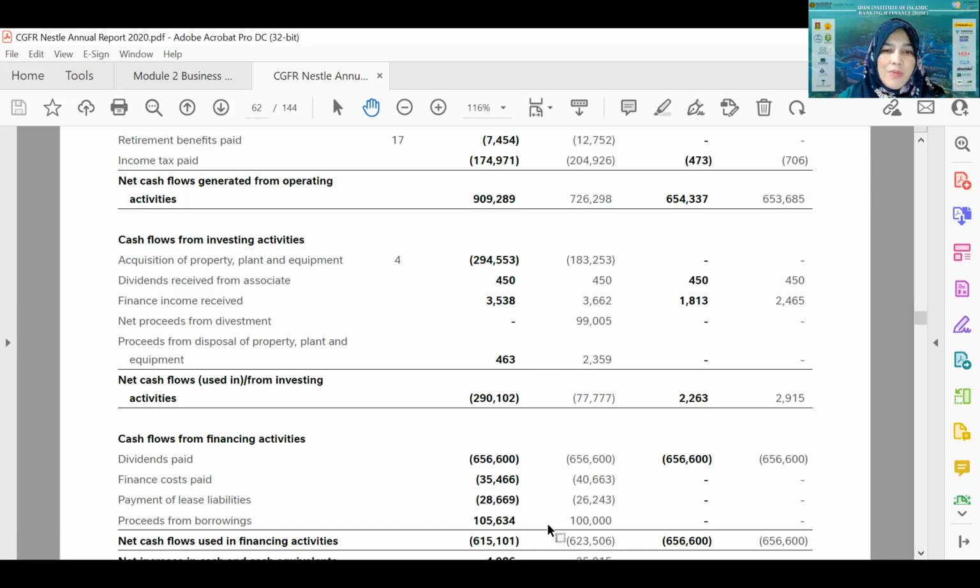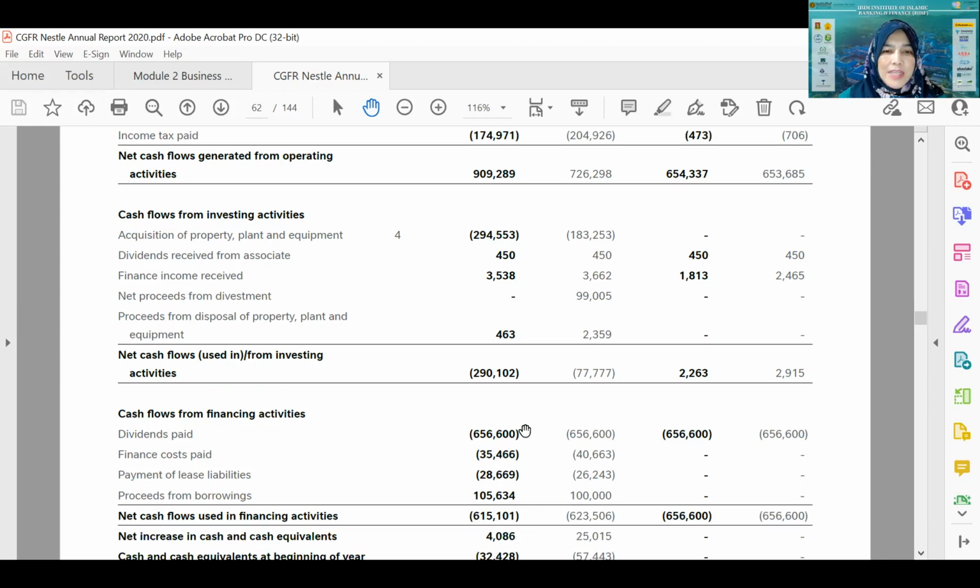And then proceeds from borrowing. So what does it mean here? Proceeds from borrowing: when the company takes a new loan from the bank, or takes new financing from an Islamic bank, for example, the amount given by the bank to them will be reported here as positive. Meaning that they get money from the bank. Okay, so it is positive. The amount is 105 million in the year 2020.